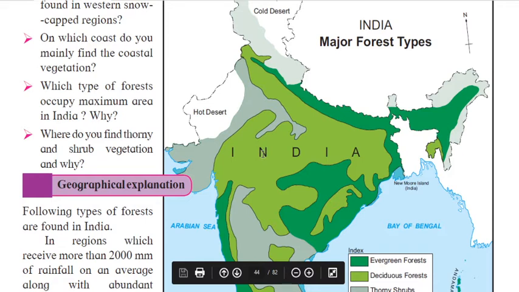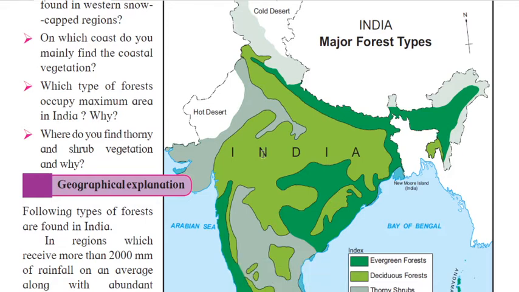So let us learn about that, which is deciduous. Okay, so in deciduous, what kind of vegetation? So deciduous type of vegetation is characterized by trees that shed their leaves during the dry or summer season, and due to the rainfall between 1000 mm to 2000 mm, that's why this vegetation is found in this area, and these are the maximum in India.